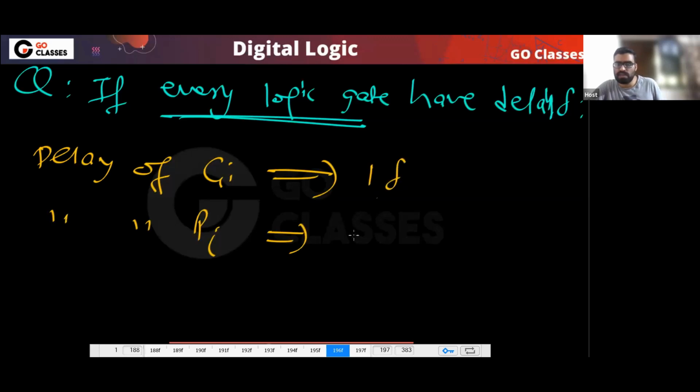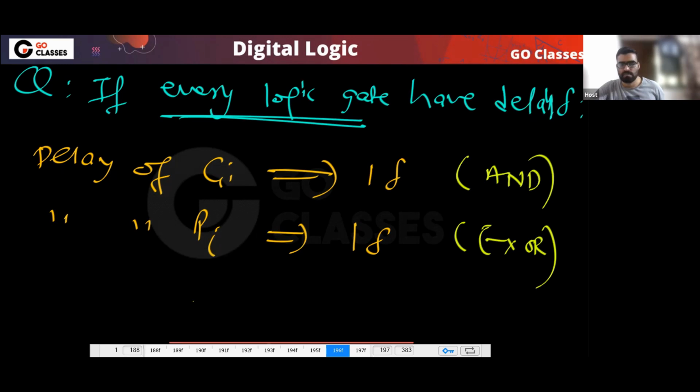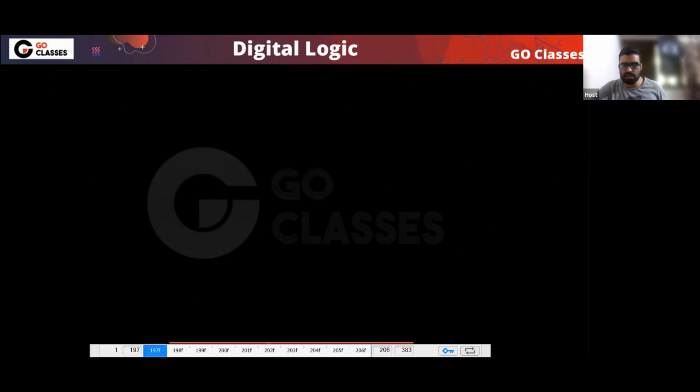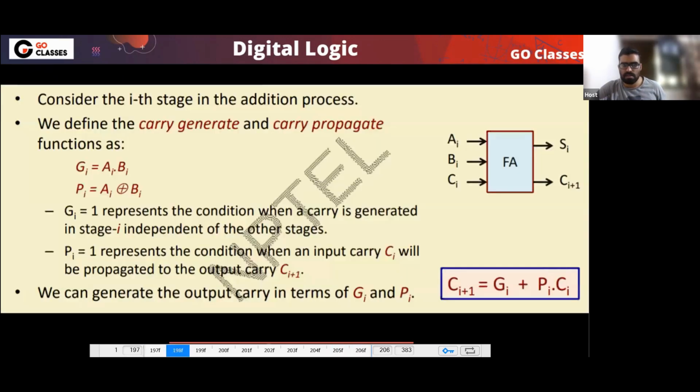Now this is 1 delta and this is also 1 delta, because you can directly use the XOR. So here you can use the AND gate, and here you can directly use the XOR gate. Okay, so are all these points clear to everyone?